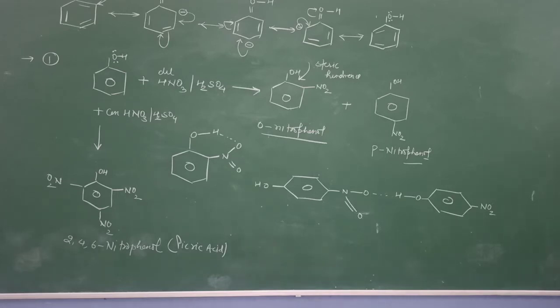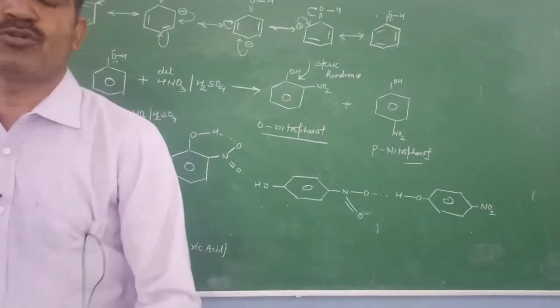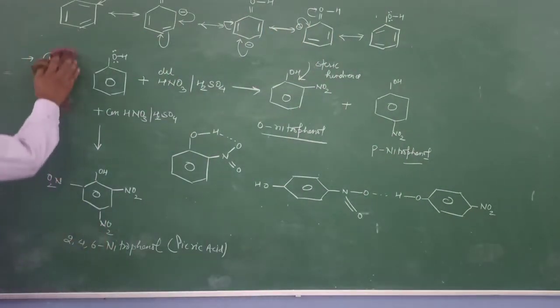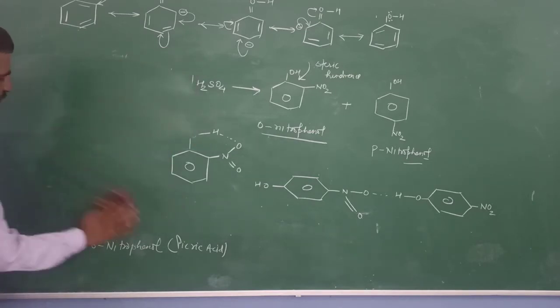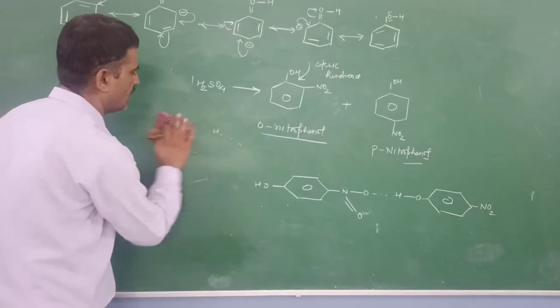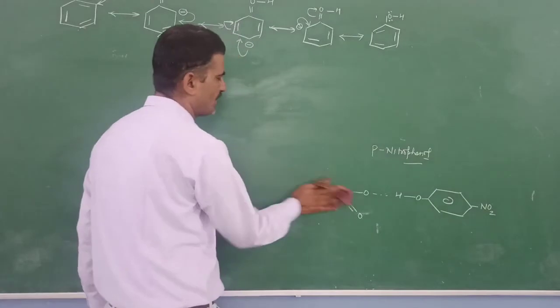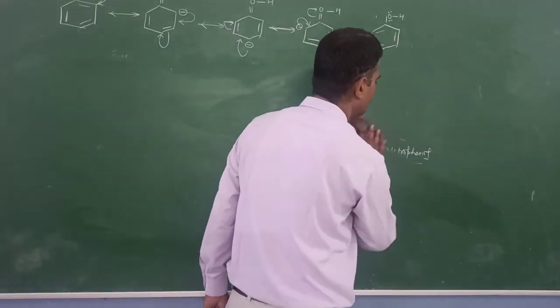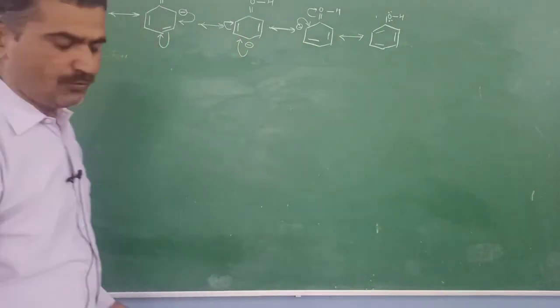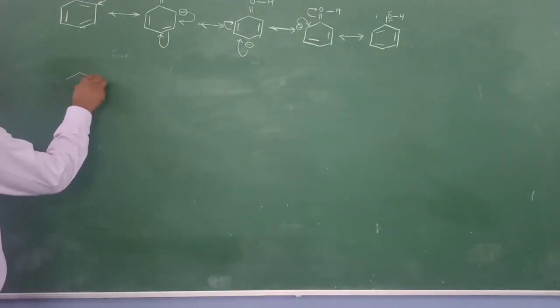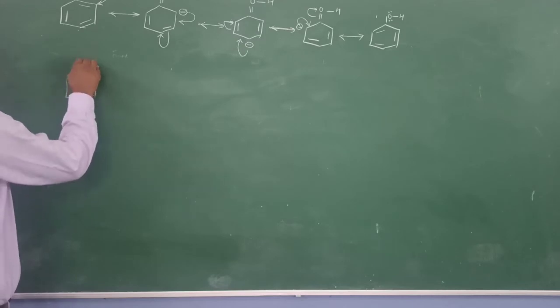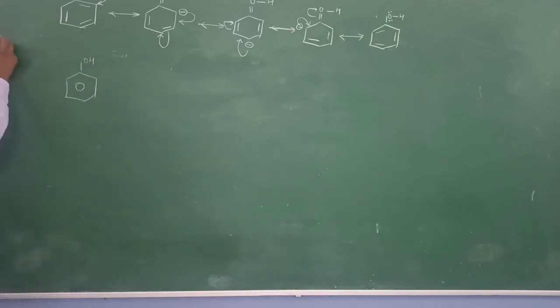In the halogenation reaction, the process of reacting with a halogen is known as a halogenation reaction. We can react with chlorine, bromine, iodine, but here we will react with bromine, which is known as the bromination reaction. Now phenol reacts with bromine, a halogen, and that is known as a halogenation reaction. Bromine reacts with phenol in two ways.